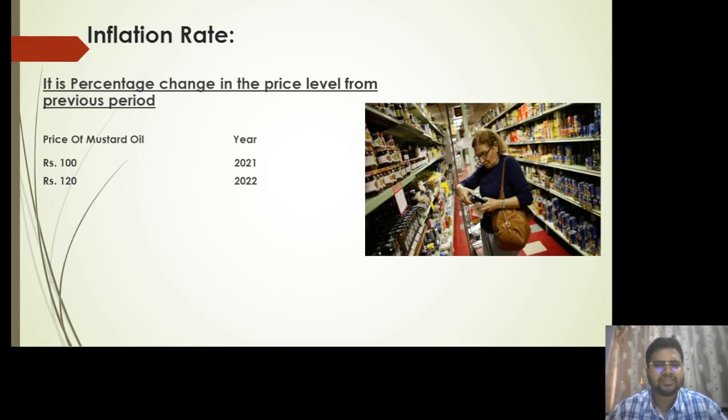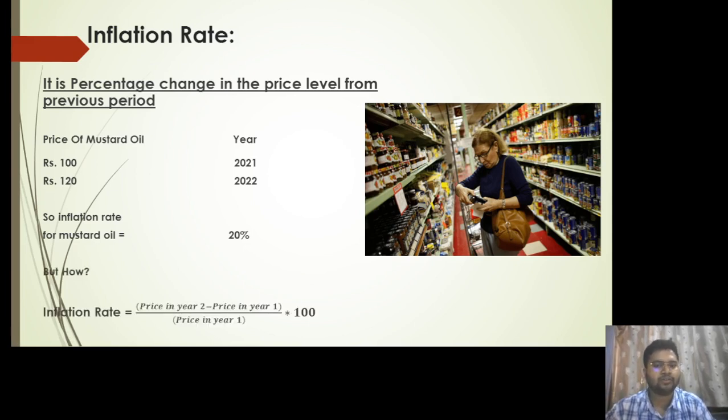Suppose the price of mustard oil in the year 2021 was around rupees 100. Now in the year 2022, the price has risen to around rupees 120 per liter. So what would be the inflation rate? Inflation rate in our case would be 20%. But how do we calculate that 20%?